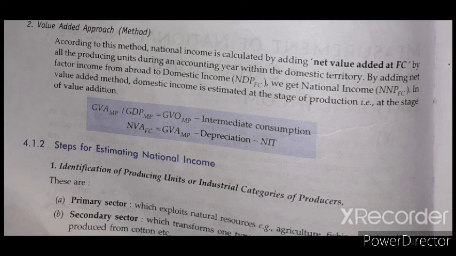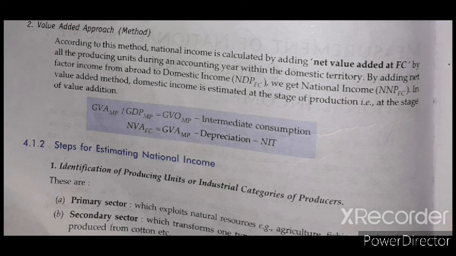How do we calculate GVO MP? GVO MP is calculated from price into output plus change in stock, or sales plus change in stock. So GVA MP, or GDP MP, is equal to GVO MP minus intermediate consumption. Intermediate goods are those goods which are used for the production of the commodity. For example, all the raw materials help in producing any commodity.